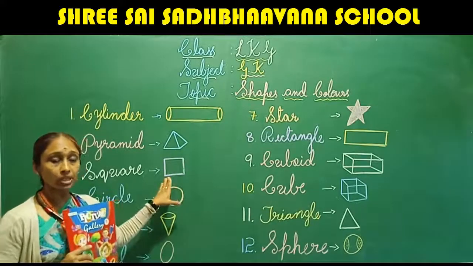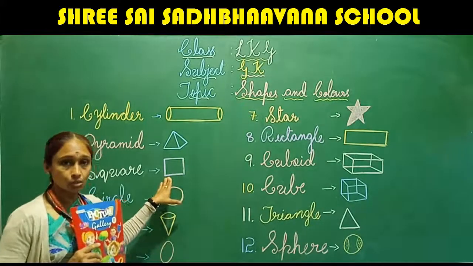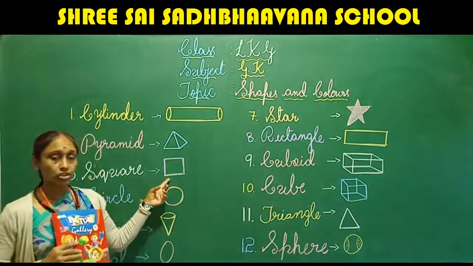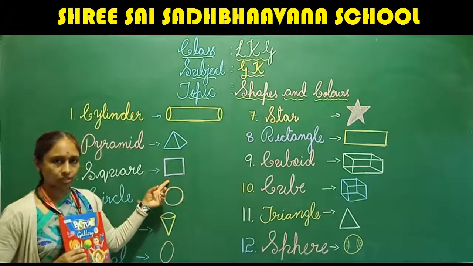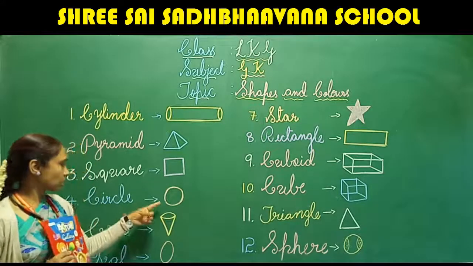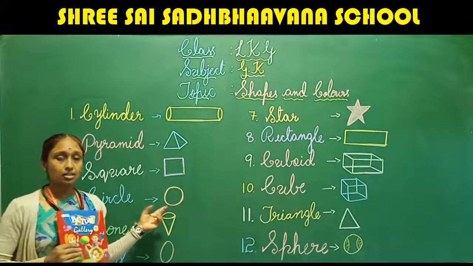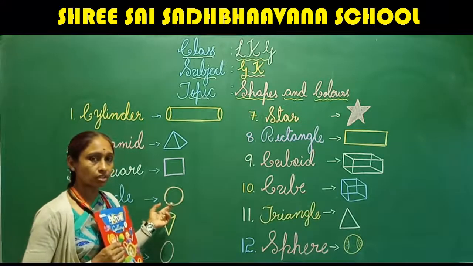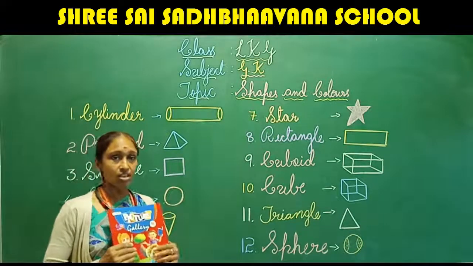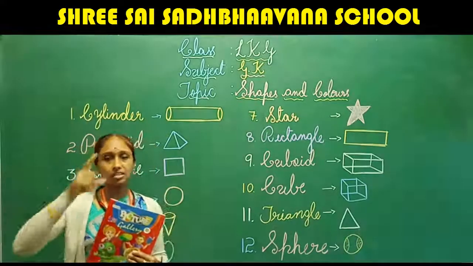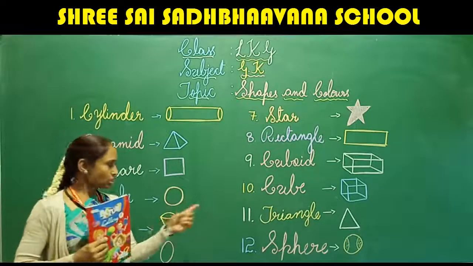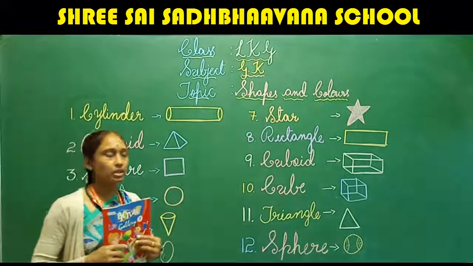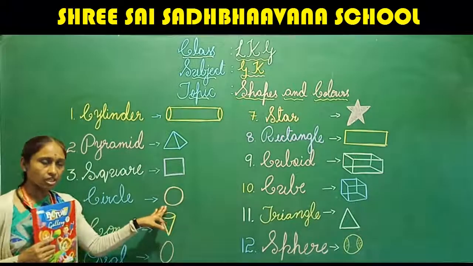Square. Can anyone give an example for square? Square? Yes, the notebook, what you write now, that is in which shape? Notebook, it's in square. Fine? Okay. Then next, circle. It's easy, no? Can you give one example for shape circle? Circle? Yes. What is that? Correct. That is sun. Fine. Sun is in circle. Where can we see sun? Yes. Very good. Sun is in circle shape.